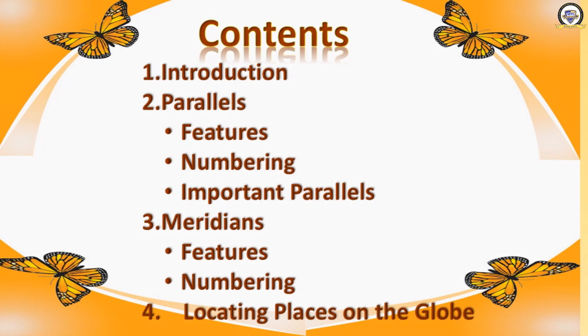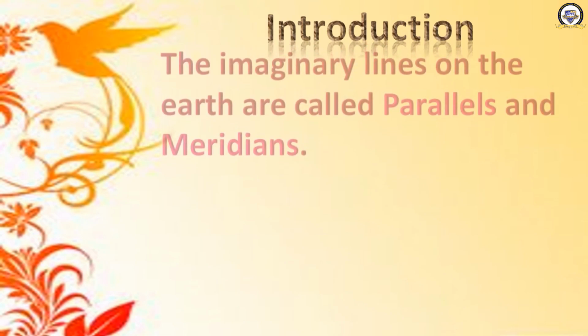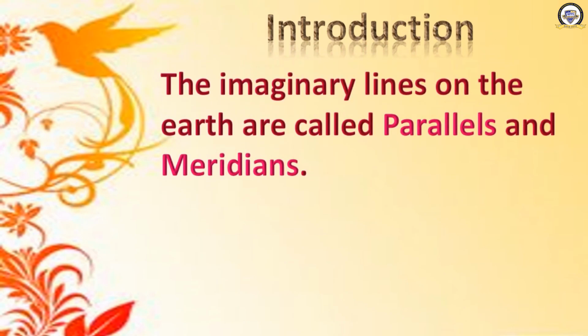Ready to move to the first topic, that is an introduction to the chapter? The imaginary lines on the earth are called parallels and meridians. Actually, there are not such lines.